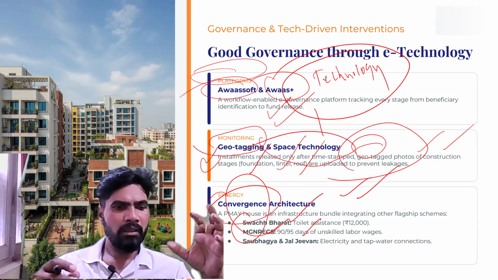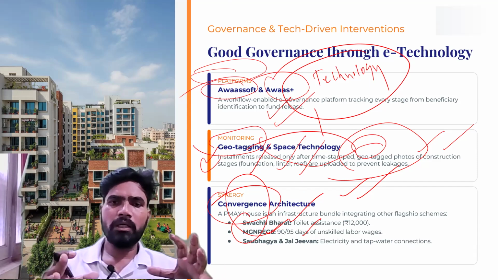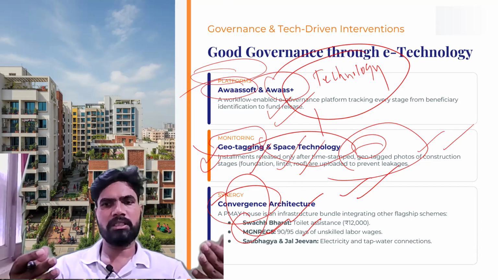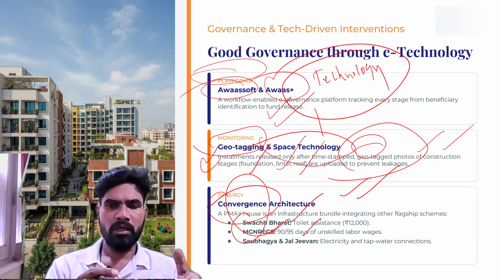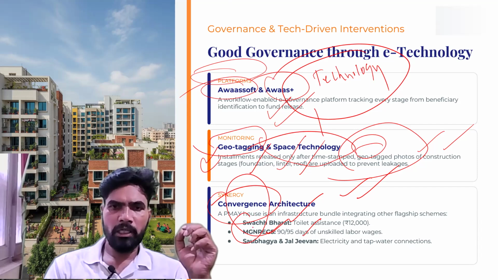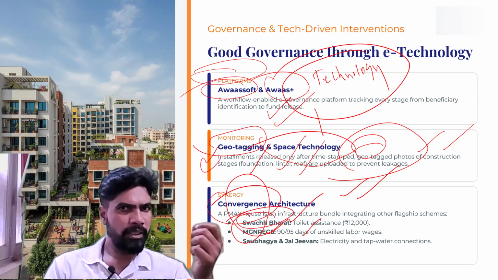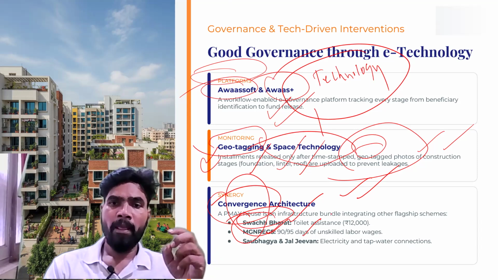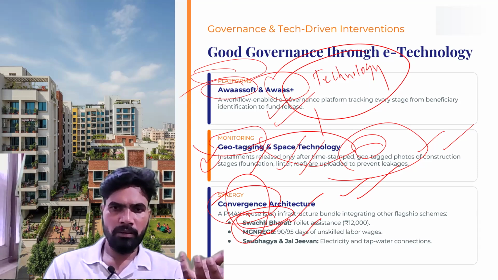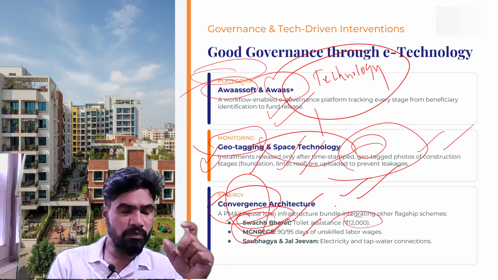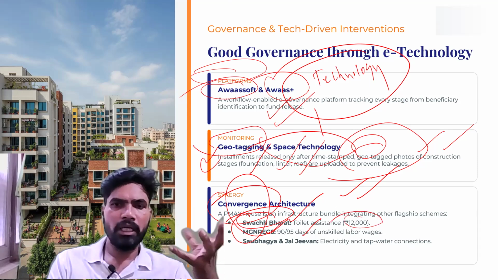So that we can create the robust civic infrastructure that we discussed in the initial stage of this discussion. Under Swachh Bharat Mission, when the house is being built under the Pradhan Mantri Awas Yojana, 12,000 rupees of assistance can be provided for constructing a toilet.